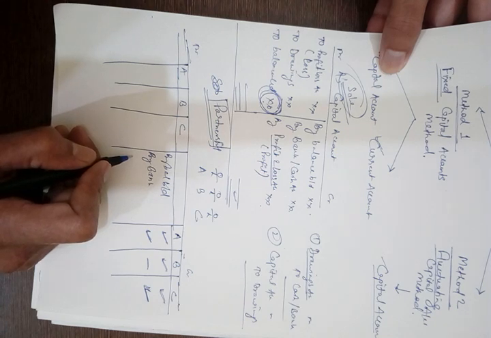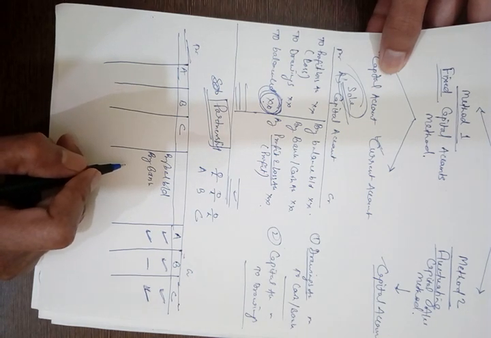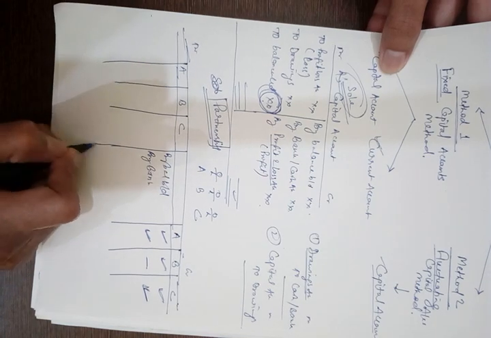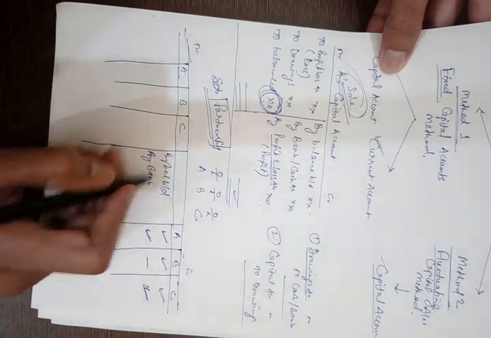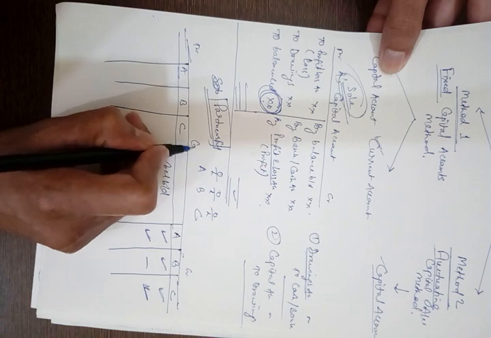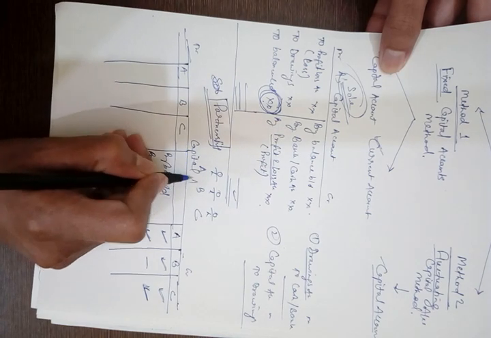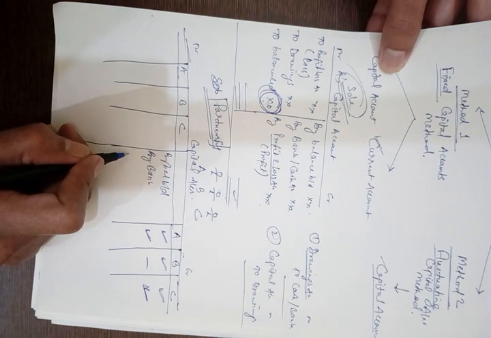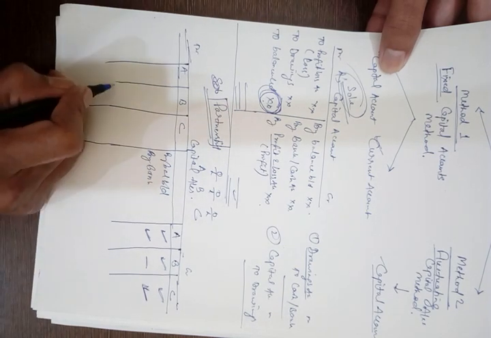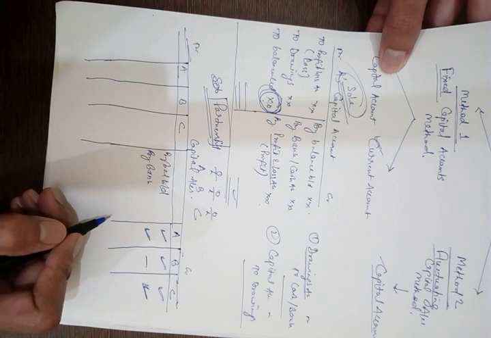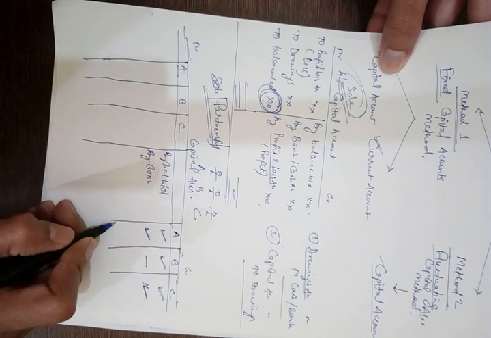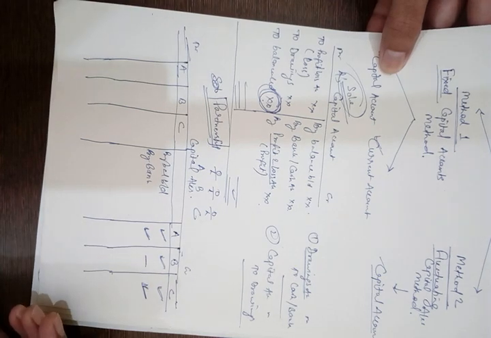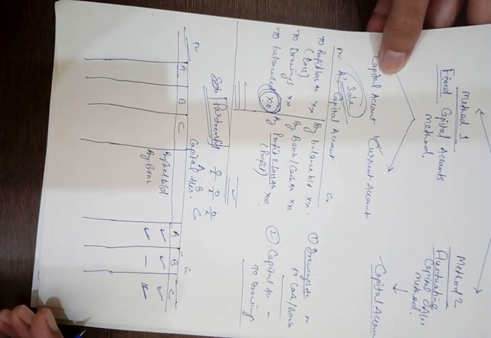At the end of the year, you know that we prepare profit and loss account and profit and loss appropriation account. So in the profit and loss appropriation account, we know that we transfer certain appropriations made out of profits to the capital account of the partners.